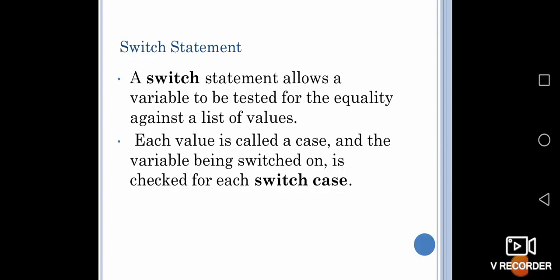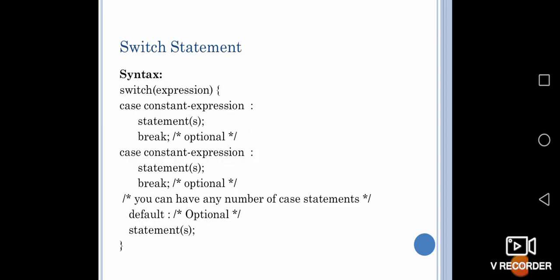Next, the switch statement. A switch statement allows a variable to be tested for equality against a list of values. That means each value is called a case, and the variable will be switched on, and each time the switch case will be executed and checked. You can see here, within a switch there will be an expression, you can give the condition and various cases can be given.